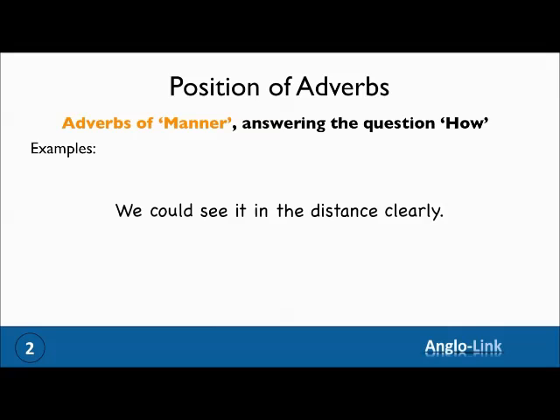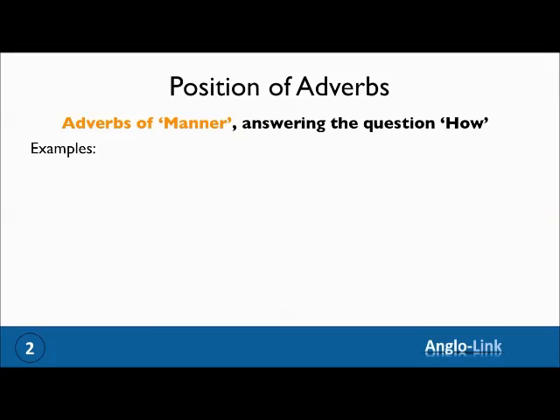We could see it in the distance clearly. So you have the who, what, where in the distance, and the how, clearly. As it's an ly adverb, you can move it before the main verb and stress it with your voice. We could clearly see it in the distance.